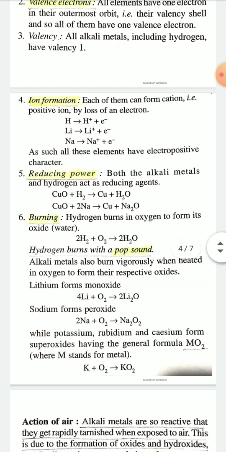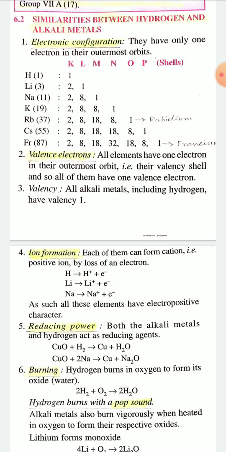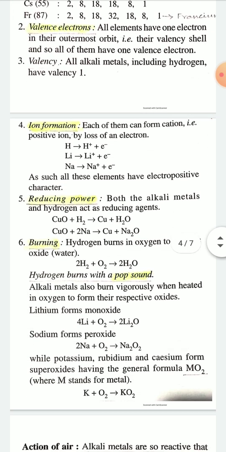Thus, both hydrogen and alkali metals are electropositive in nature. Next point, reducing power. Both alkali metals and hydrogen act as reducing agents. So there are many similarities between hydrogen and alkali metals: similarity in ion formation, similarity in electronic configuration, similarity in reducing power, and similarity in burning.